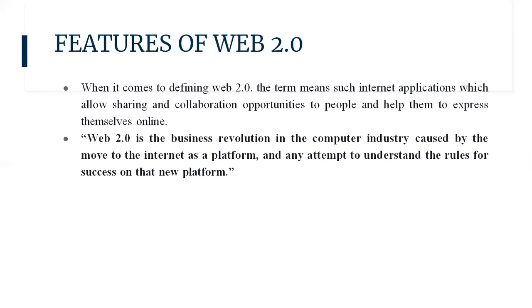And now we will discuss what are the features of Web 2.0. Web 2.0 uses the approach of guide on the side rather than implementing a top-down approach. It changed the concept of mostly read-only web to a widely read and write web.